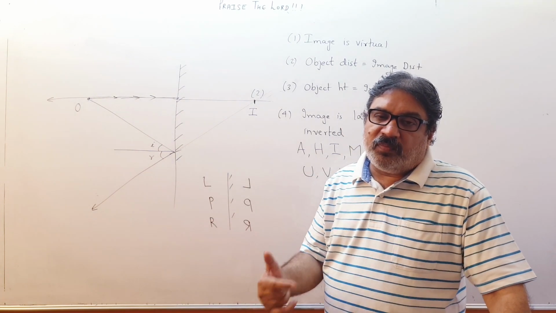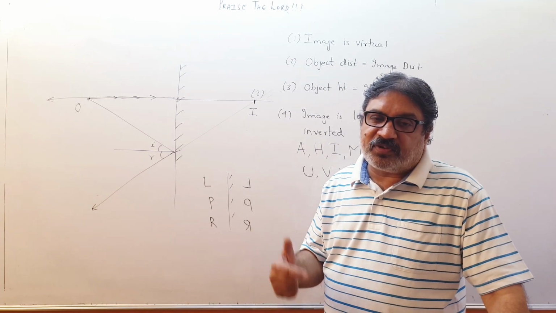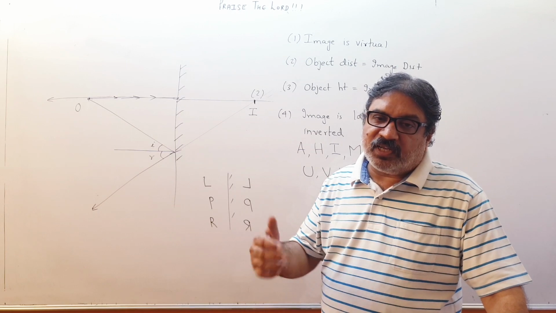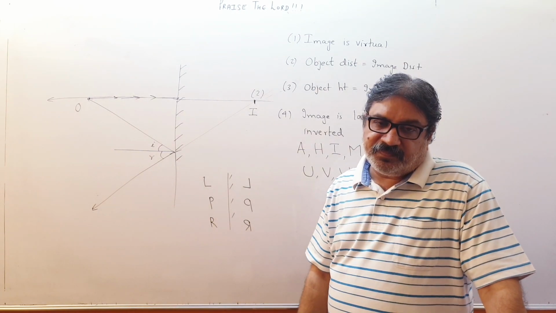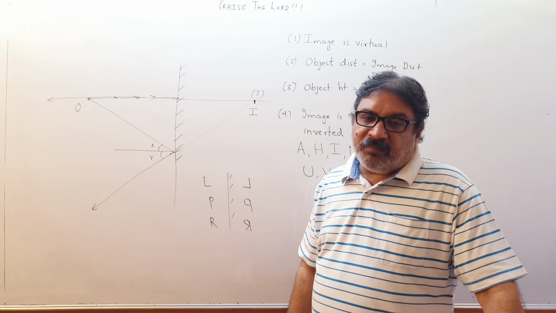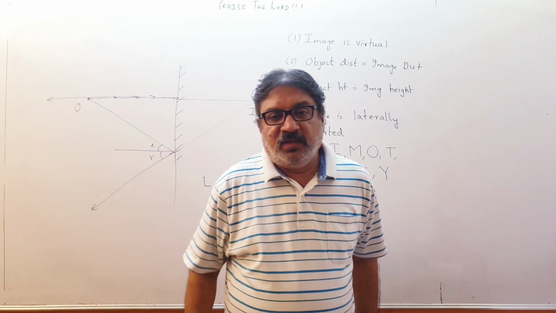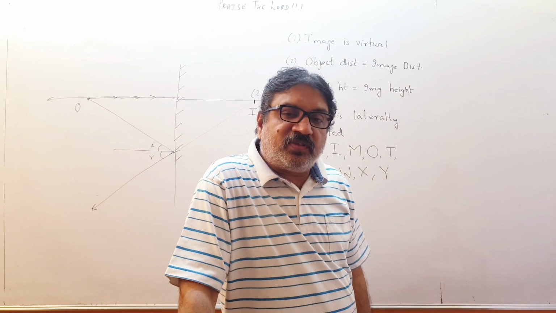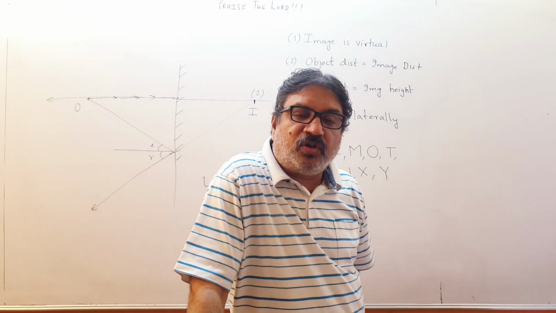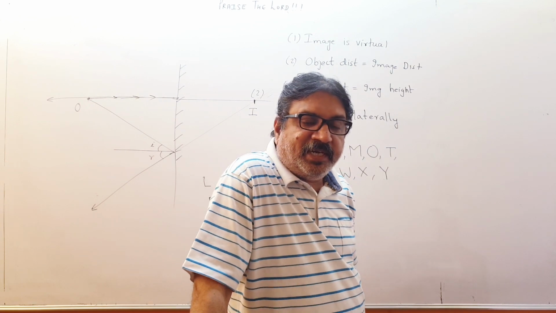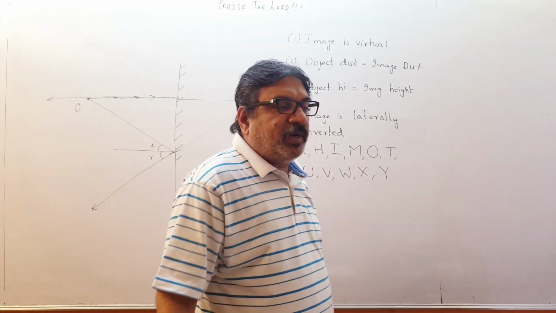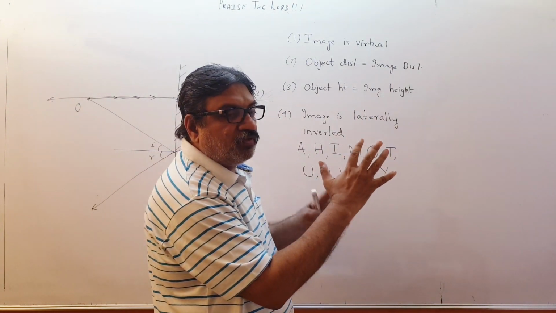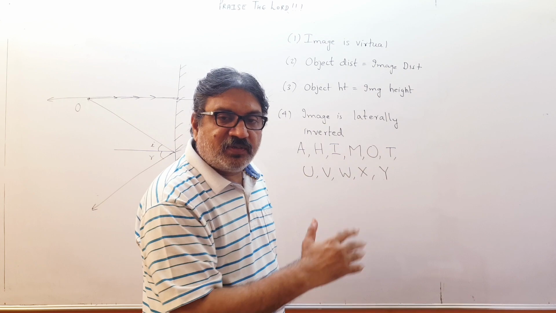So shadow is formed when the light rays are obstructed by the object, and image is formed when the light rays from the object reach the screen. So remember, when you look at an X-ray, supposing somebody has got a fracture and you see the X-ray sheet, is the X-ray sheet an image or a shadow? It is actually a shadow, because supposing my hand is fractured, then the doctor will take an X-ray of my hand like this and I will be able to see my bones in the X-ray sheet.